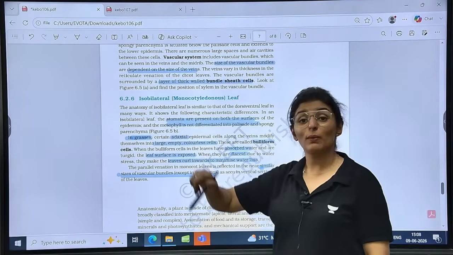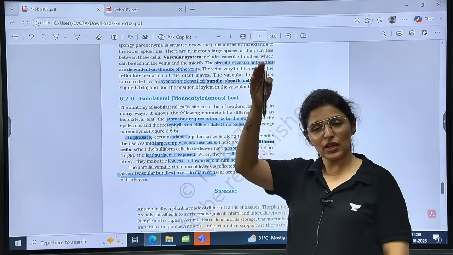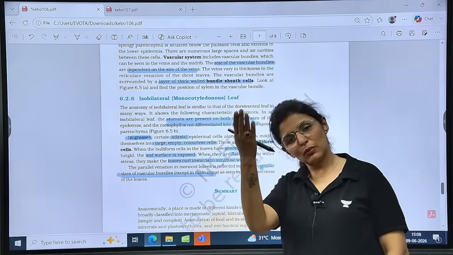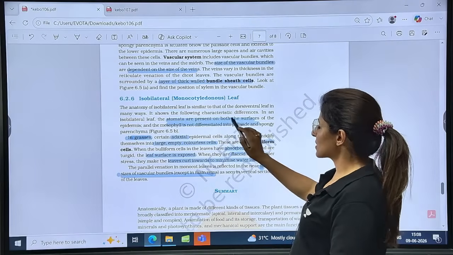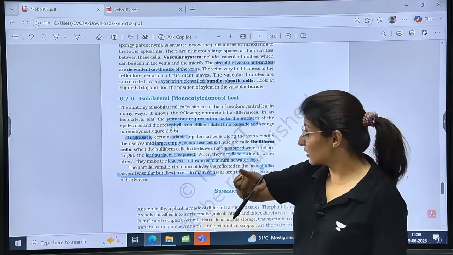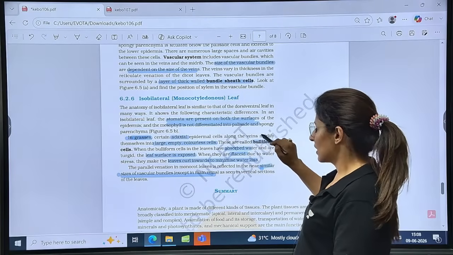Then talking about monocot leaf. Here isobilateral, both the sides are similar, no distinction. Cuticle on the upper side, cuticle on the lower side. The number of stomata is also similar on the upper and the lower side. So stomata present on both. Mesophyll not differentiated. In grasses, the upper adaxial side has very important cells.